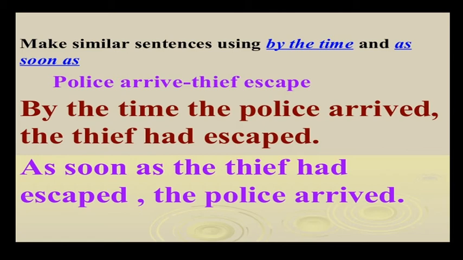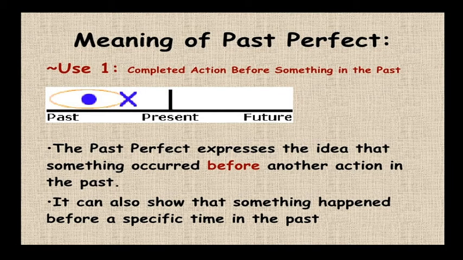By the time, as well as as soon as. Here a clue: police arrive. Keywords: thief escape. By the time the police arrived, the thief had escaped. As soon as the thief had escaped, the police arrived. So we are using time expressions like by the time, as soon as, after, before. In a detailed way we can learn it, then we can understand clearly.